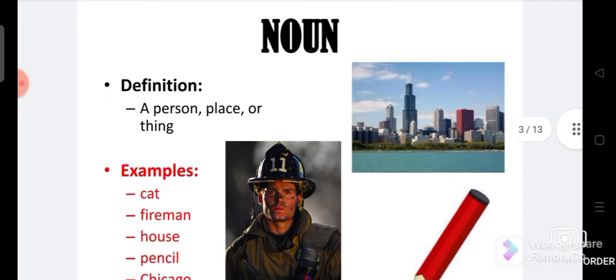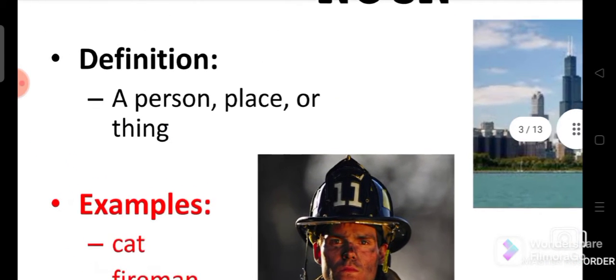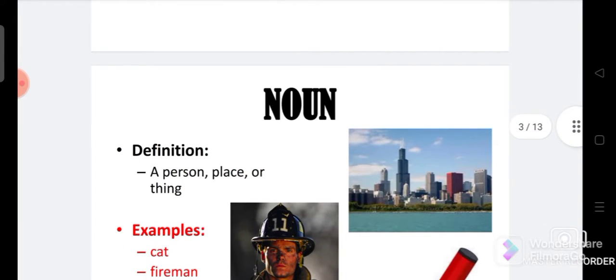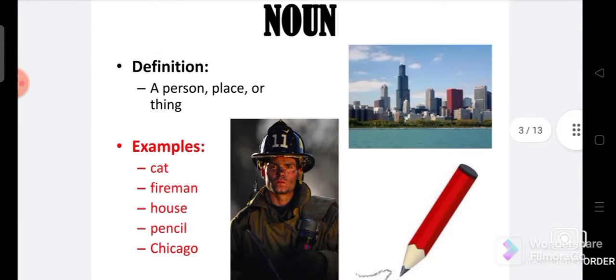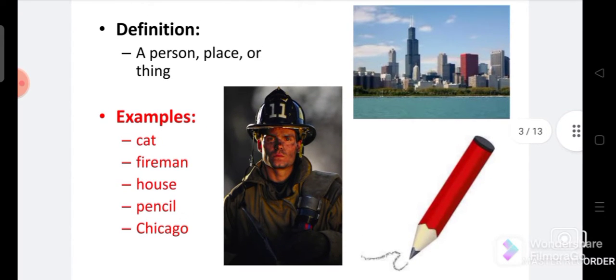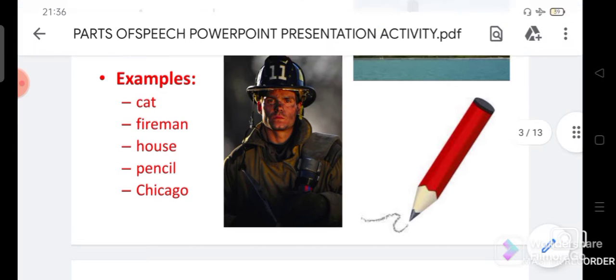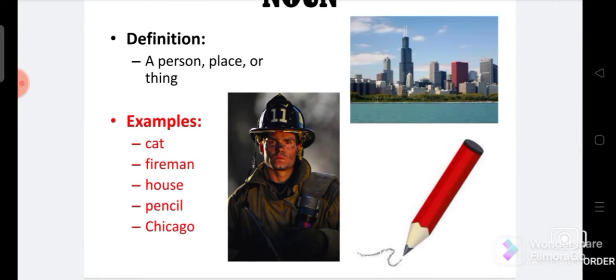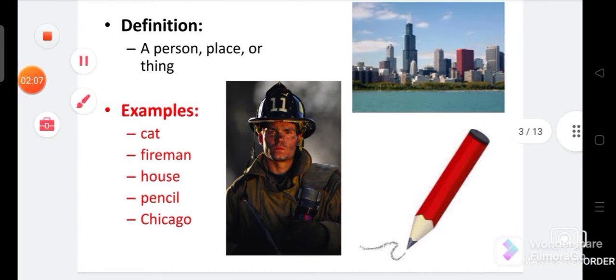It's a noun. So what is the definition? The name of a person, place or thing. All nouns talk about names. These names may be person names, place names, or a thing. So a city, a thing like a pencil, a boy, a man.